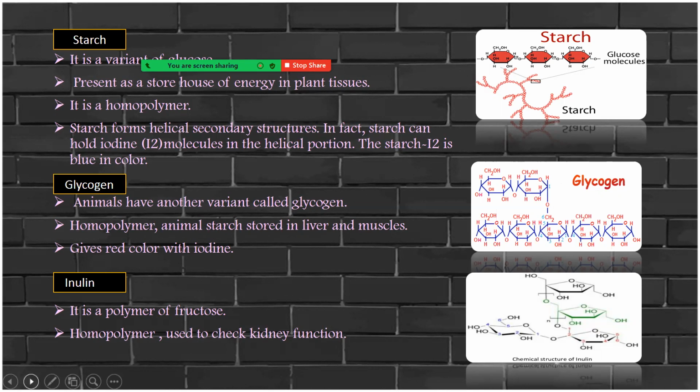The next example is that of glycogen in animals, another variant of polysaccharide. It's again a homopolymer, and it is the animal starch stored in liver and muscle. Inulin is a polymer of fructose, and it is used to check kidney function.